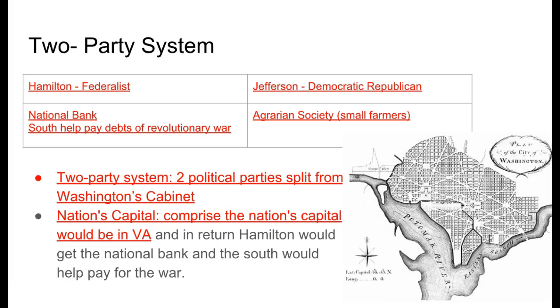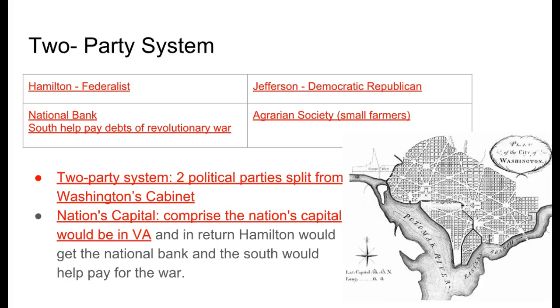During Washington's presidency, we also started to see the two-party system develop. You may know the two-party system today as Democrats and Republicans, but during Washington's time, it was the Federalists and the Democratic Republicans. Hamilton was a member of the Federalist Party. He also supported the National Bank, and he wanted to see the South help pay the debts of the Revolutionary War. Since the South had a lot of money coming in, a lot of the war debts were suffered in the North.